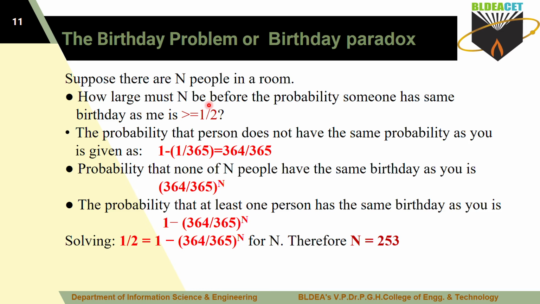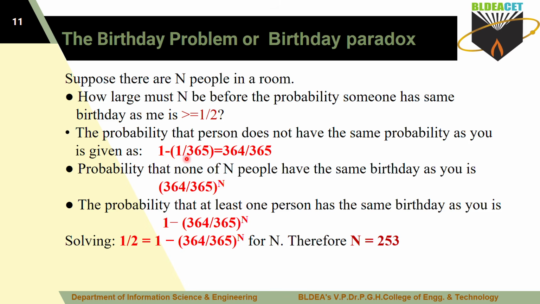So if I increase this n value, so in a room the number of people is more, then there is the probability that someone has the same birthday as me. So that probability is maybe greater than or equal to 1 divided by 2 here. So now I'll compute the probability. One assumption is here, the probability that a person does not have the same birthday as you is given as. So now the assumption is that the person doesn't have the same birthday as the others here.